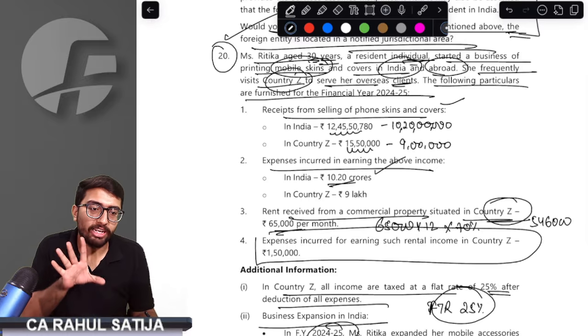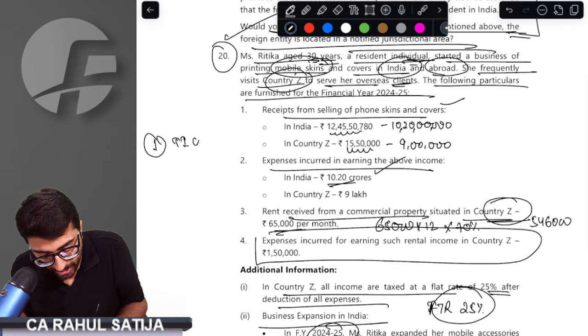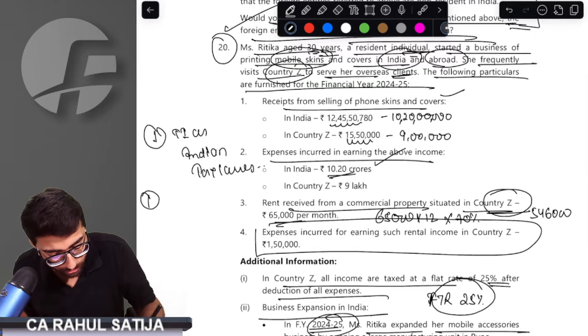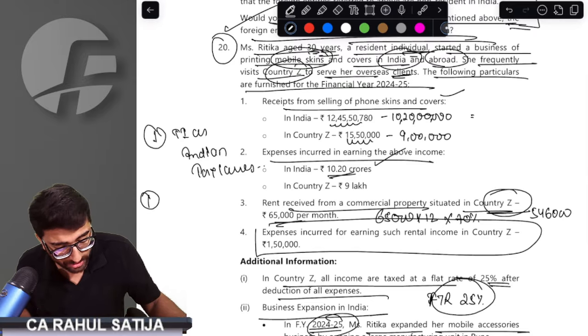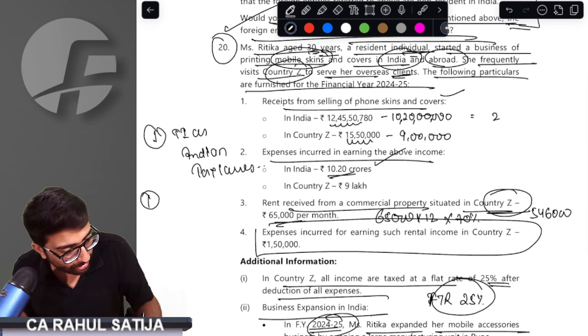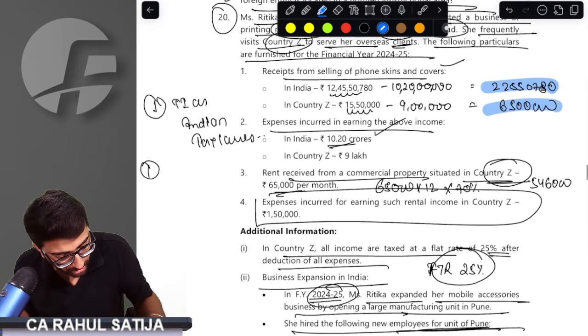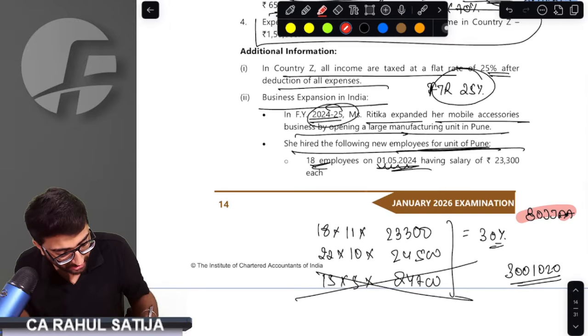Now, whenever you have to solve this question, it has to be solved in 5 steps. First step is total income as per Indian tax laws. Calculate total income. See, for total income we have to calculate the business income. So 12,45,57,50 minus 780 minus 10 crore 20 lakh. So it would be 2255075, 22550 and 6,50,000. Whatever things I'm highlighting in blue, just add them down. And whatever things I'm highlighting in red, just reduce it down.